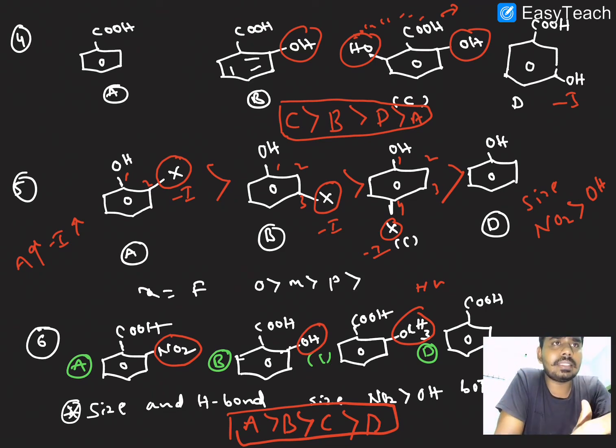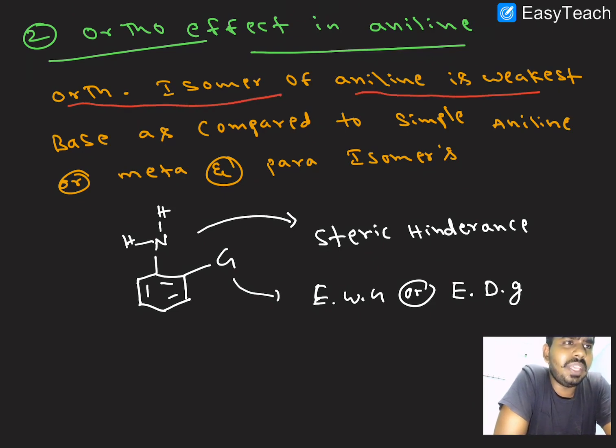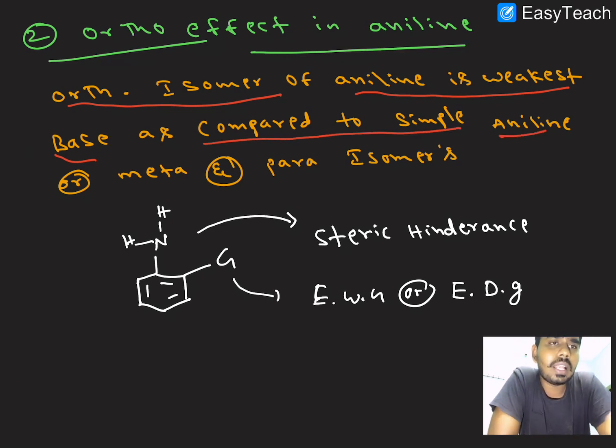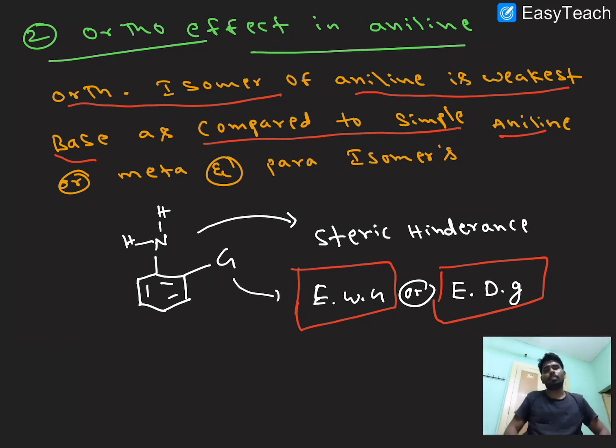Let us see in the next slide, aniline. Ortho effect in aniline. The ortho isomer of aniline is the weakest base as compared to simple aniline. We are taking ortho substituted aniline and simple aniline, and simple aniline is more basic than the ortho substituted one. Already I told you, whether it is an electron donating or electron withdrawing group doesn't matter, it should just be a group. I hope it is clear.